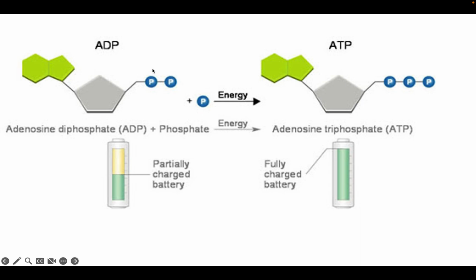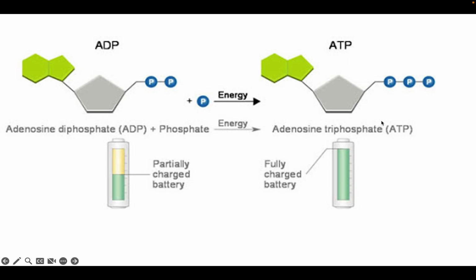Di stands for two, so that's two phosphates. Okay. ATP, I call it the charged battery. It is a battery that is fully charged. It has energy in each of these bonds, and that is how it does work. Whenever you break off one of these phosphates, that releases energy, and the cell can utilize that energy to do its processes, okay? This is the fully charged battery, ATP.